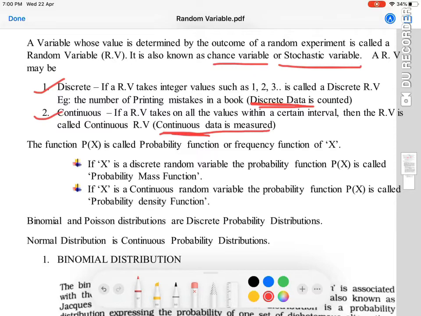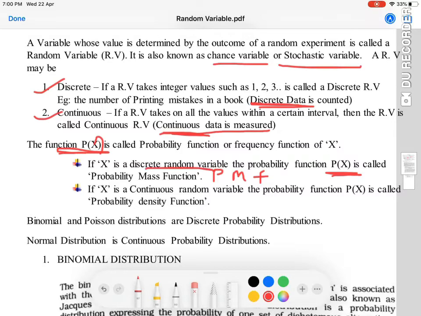The function p of x is called the probability function or frequency function of x. Now x is the random variable. X can be a continuous random variable or it can be a discrete random variable. If x is a discrete random variable, then the probability function is called the probability mass function.